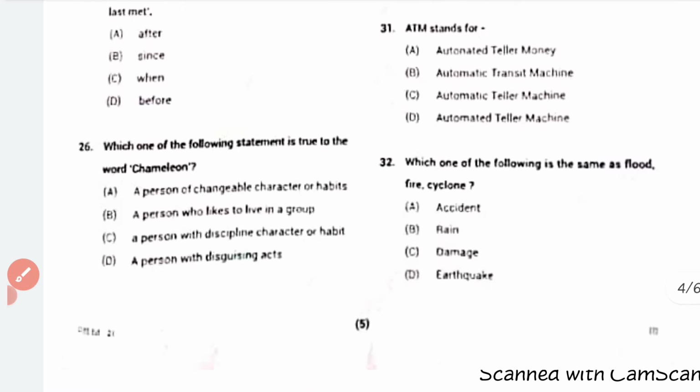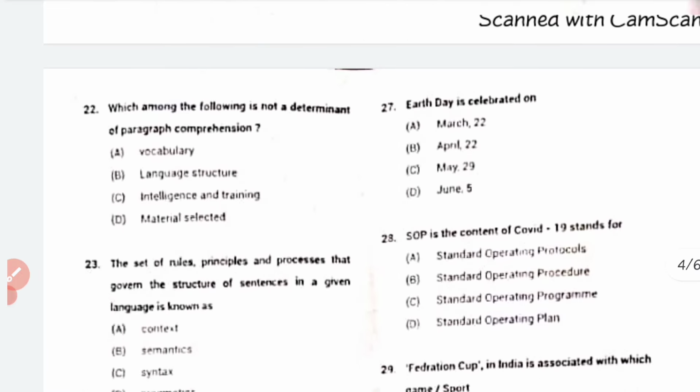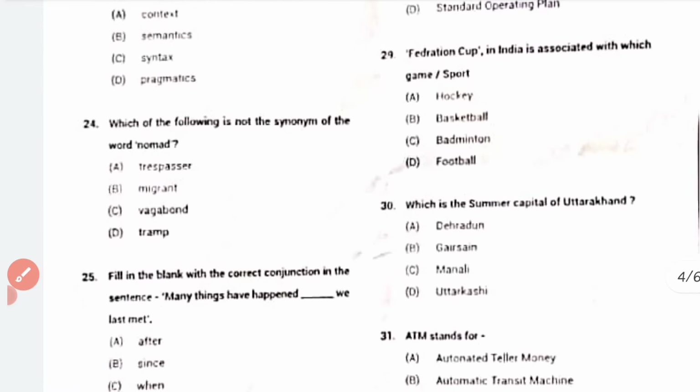26. Which of the following statement is true to the word chameleon? The correct answer is A, a person of changeable character or habits. 26, A. 27. Earth Day is celebrated on B, April 22. SOP in the context of COVID-19 stands for Standard Operating Procedure. B, Standard Operating Procedure.